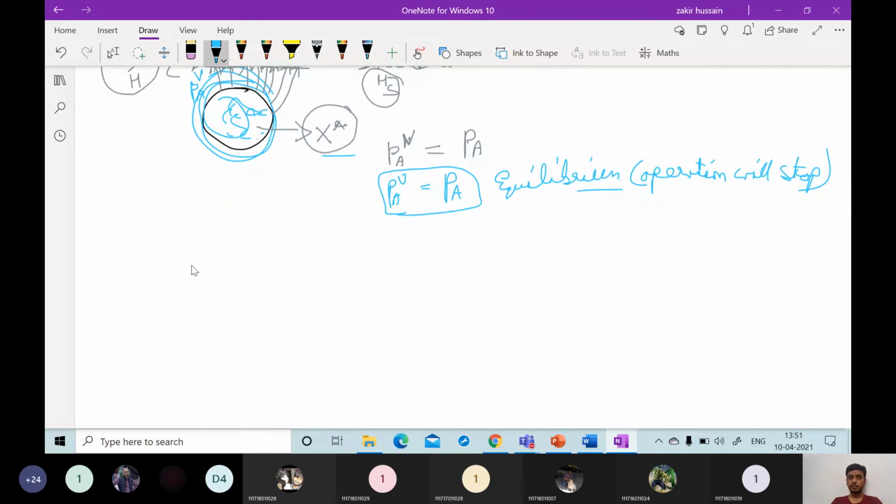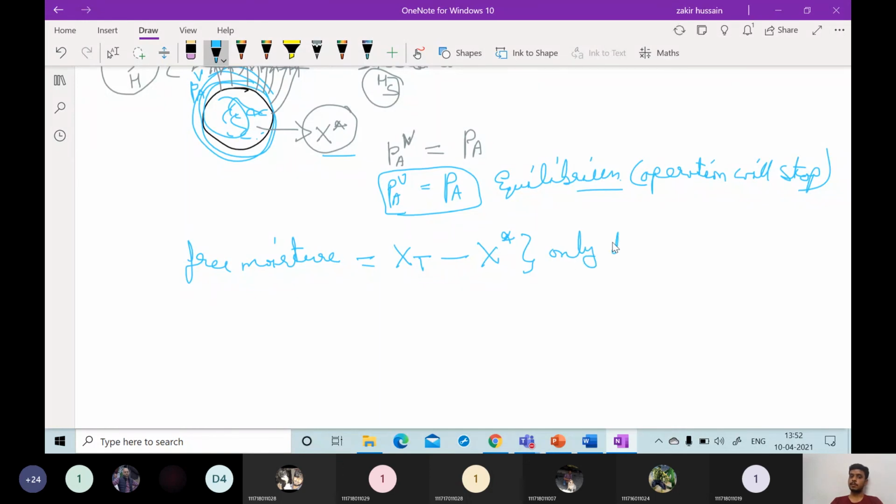Now we can define the free moisture. Free moisture is the difference between the total moisture content in the wet solid and the equilibrium moisture.